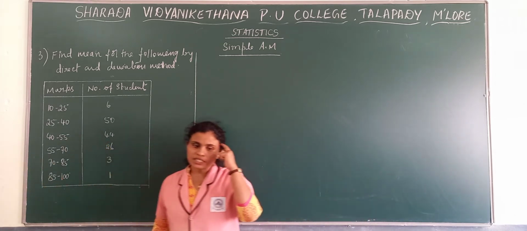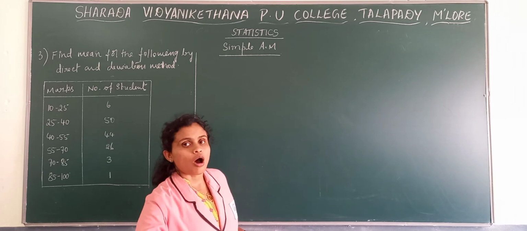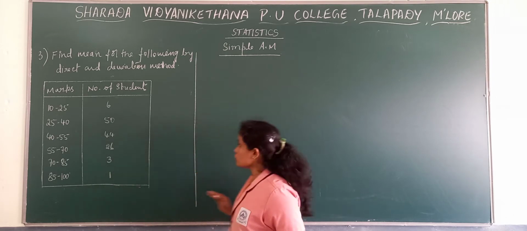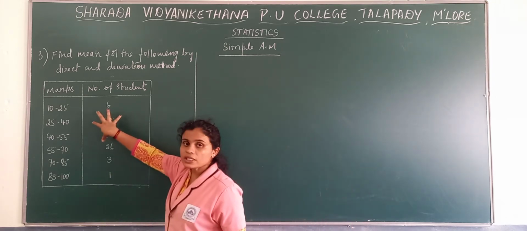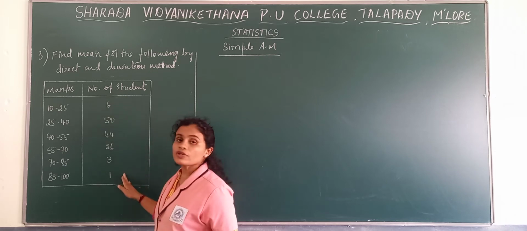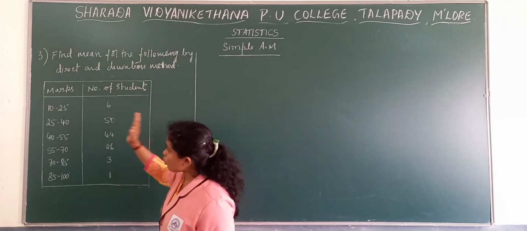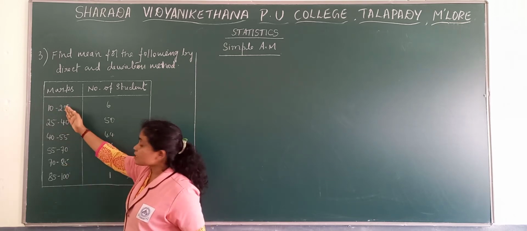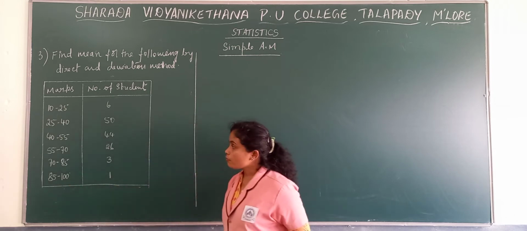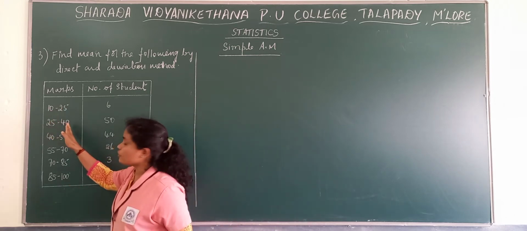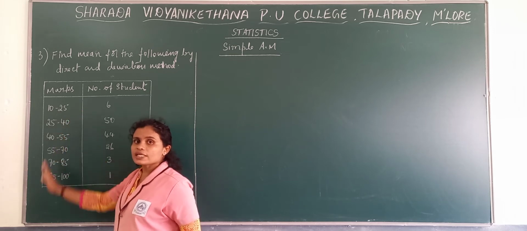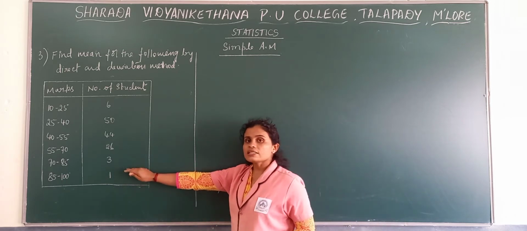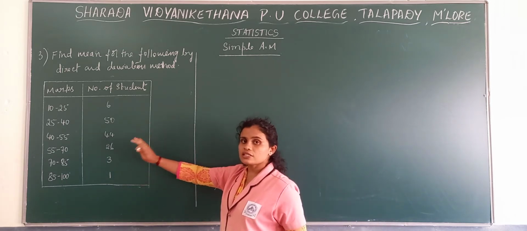Firstly we need to identify whether it is ungrouped or grouped data. If it is grouped, whether it is discrete or continuous. Ungrouped data means frequencies will not be there, and grouped means we get frequencies. If we get frequencies, we observe the variable x, whether it is in discrete form. Discrete form means class intervals are not given. If class intervals are given, then we say it is continuous data. So we have grouped data, a continuous frequency distribution.